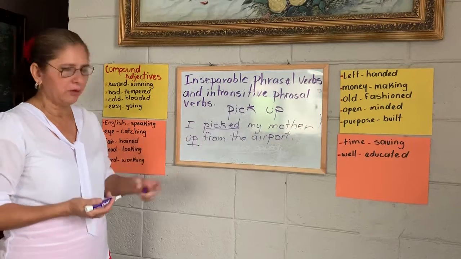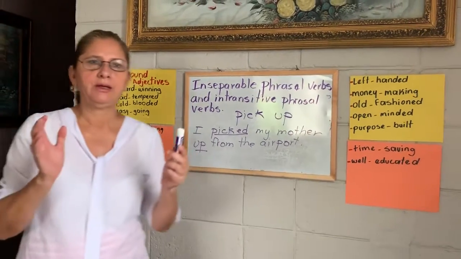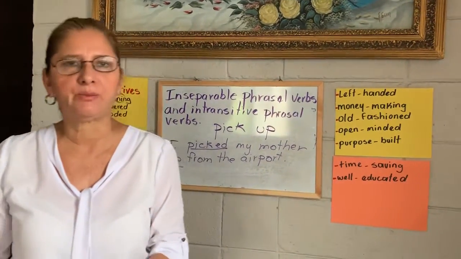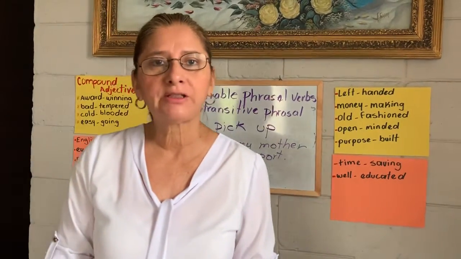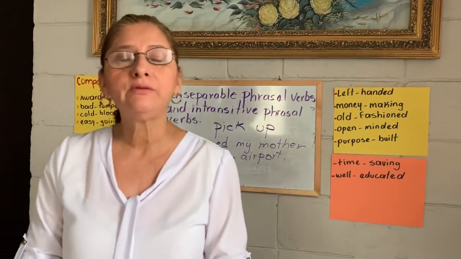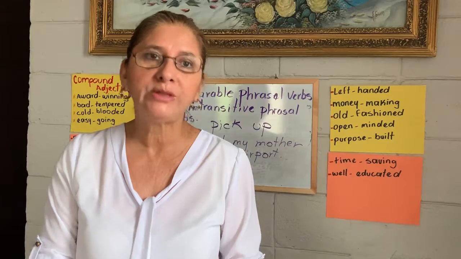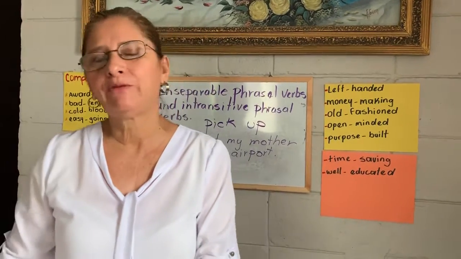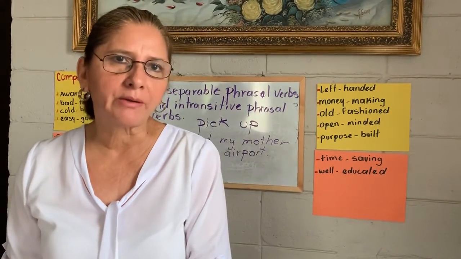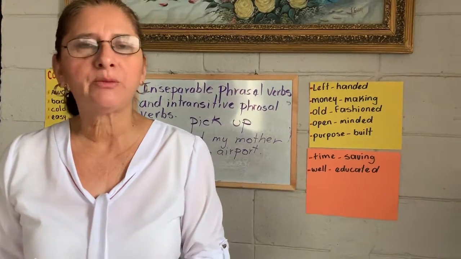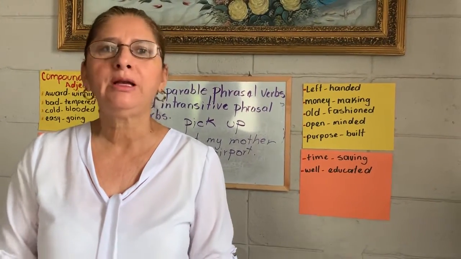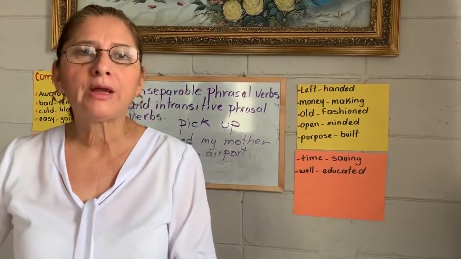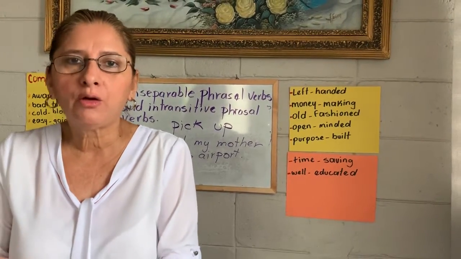So that is the difference between separable and inseparable phrasal verbs. Separable phrasal verbs mean that we can separate the verb from the preposition or adverb. And inseparable phrasal verbs mean that we cannot separate the verb from the preposition. They always go together.